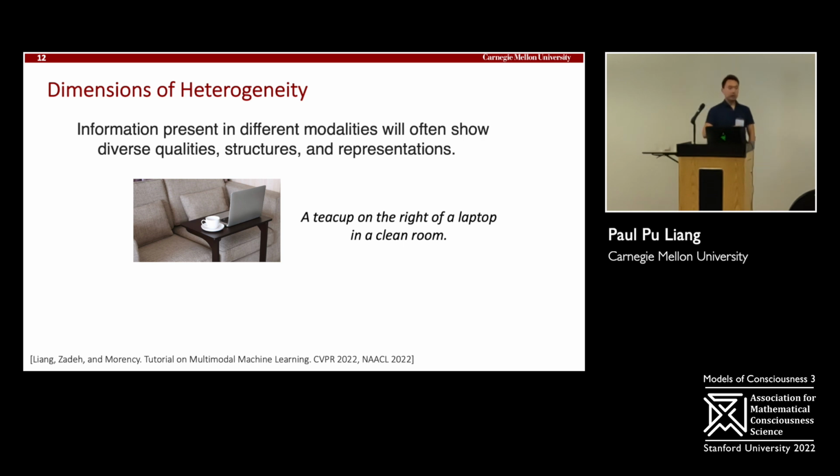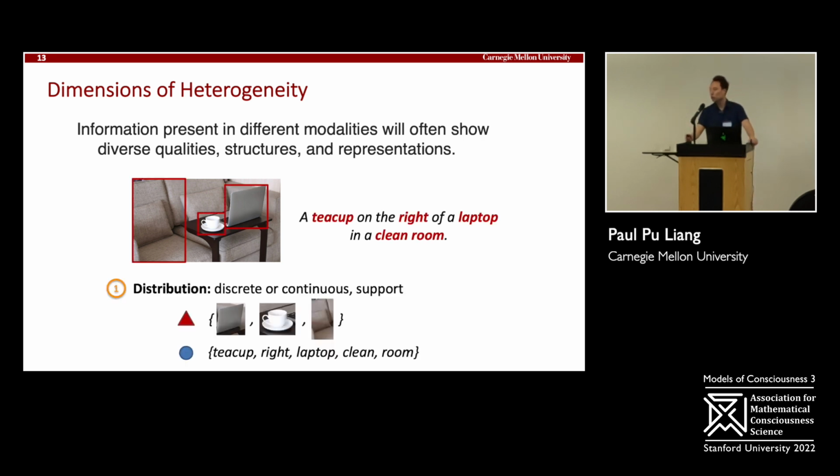So when you think of heterogeneity, it's useful to think of some dimensions, right? You have this running example, for example, this image and the corresponding caption. One dimension is what are the key elements that build up these modalities, right? Images of laptops, images of teacups, images of sofas. And on the text side, the reference to teacup in language, the word write, the word laptop, and the words clean and move. So differences in terms of the basic elements building up these modalities.